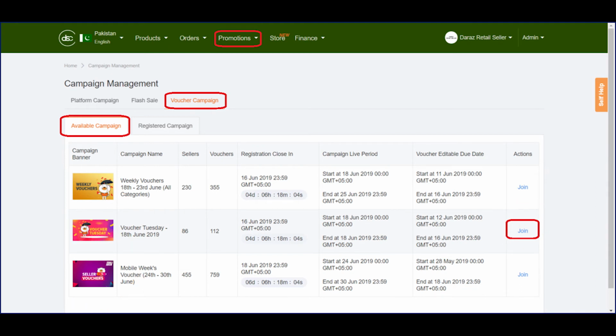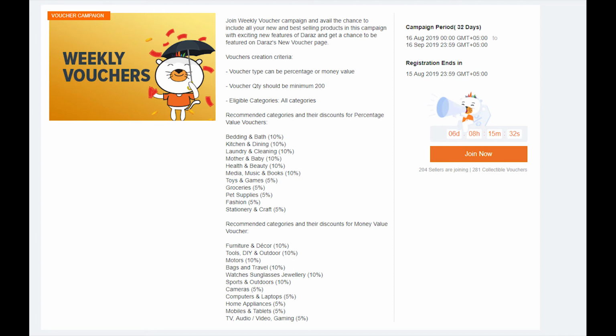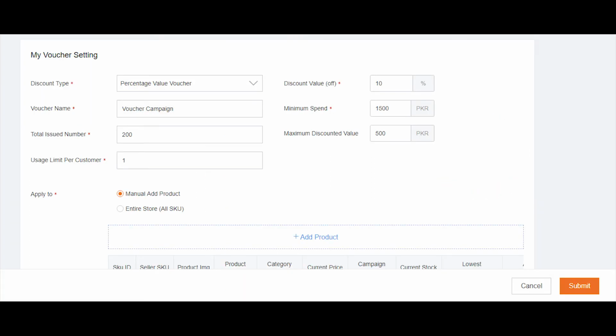You will now land on the campaign registration page. Over here, you can view the campaign specifications such as Campaign Overview, Voucher Creation Criteria, and Recommended Categories. Once you have read through the specifications, click on Join Now. Next, you will have to create your vouchers for the voucher campaign.